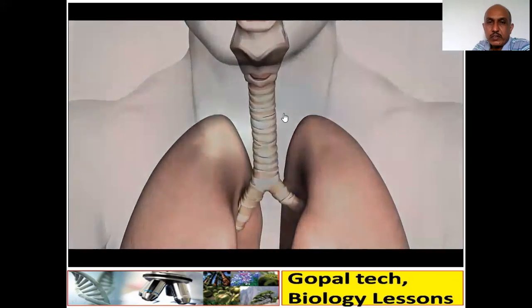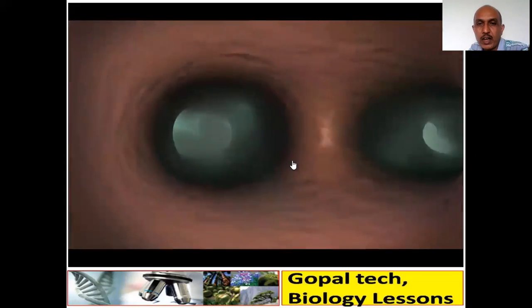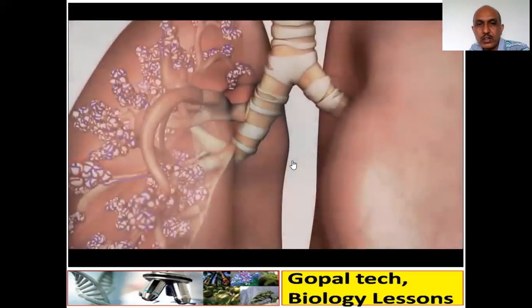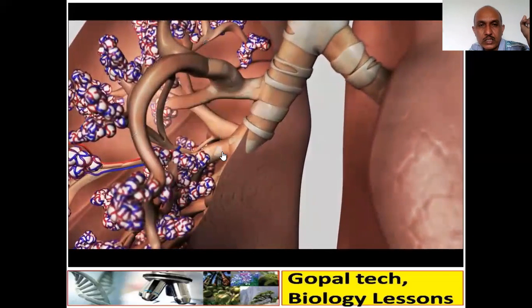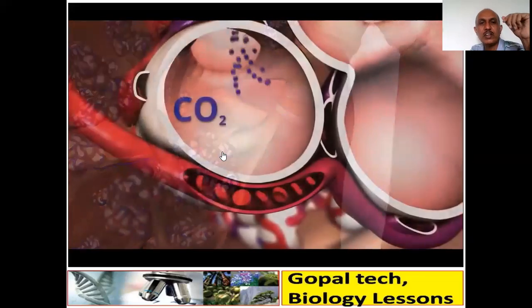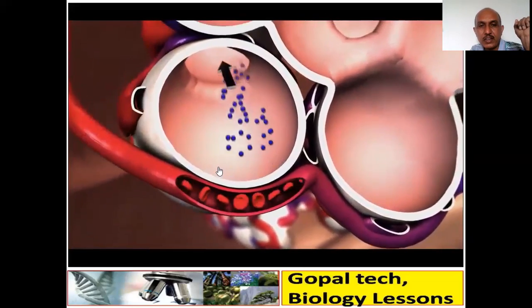Now if you see very clearly, this is a bronchus, and it is divided further, and here the air will enter. And these are the bronchioles. Each bronchiole ends with, see, this is the alveoli. And here the blood is carrying oxygen.